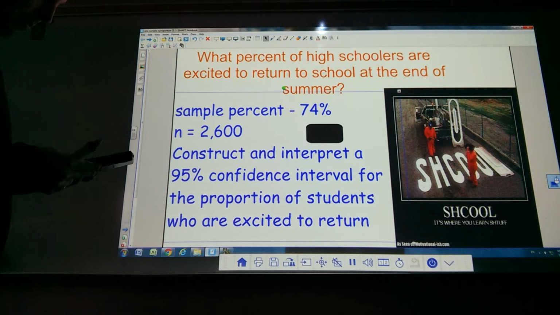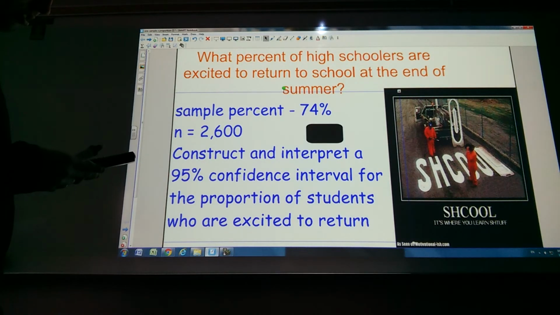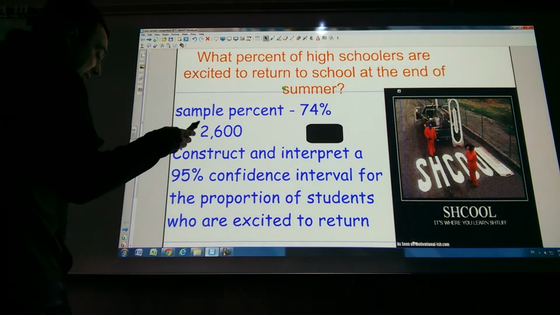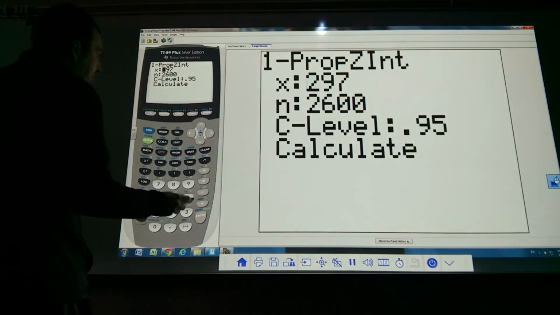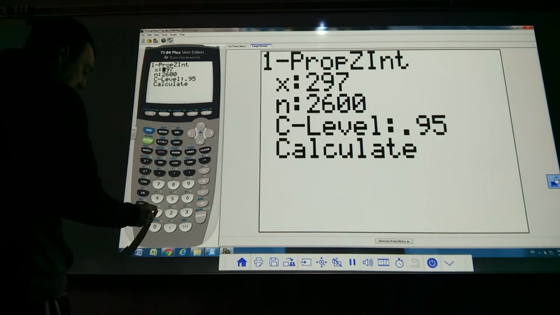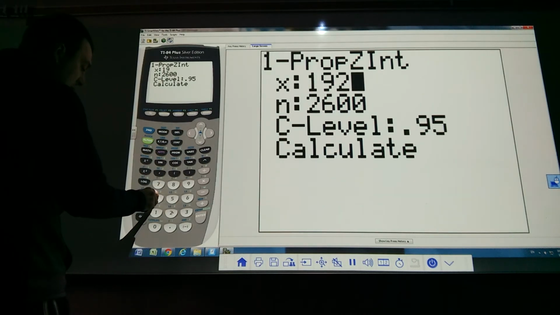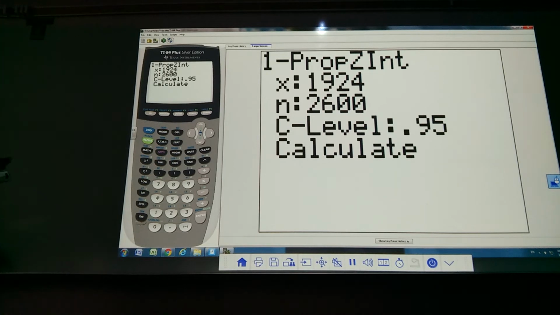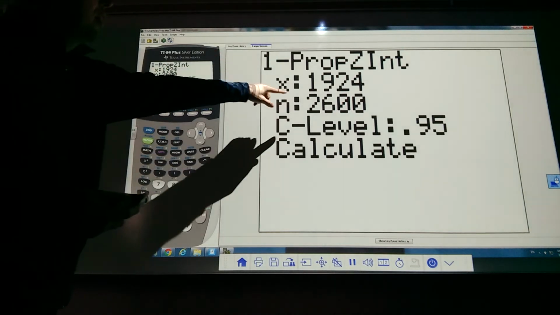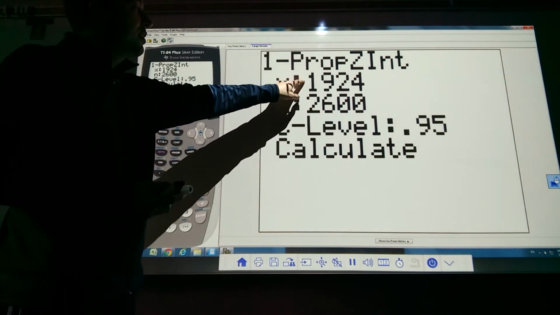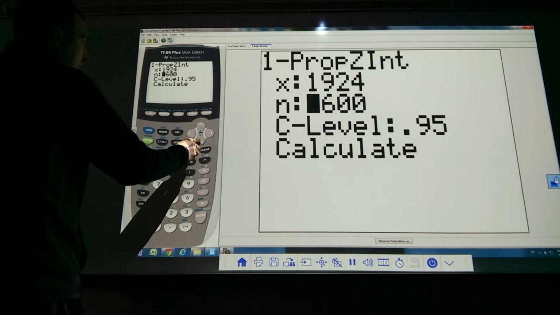You take 0.74 times 2,600, and we get 1,924. That's the amount of high school students that said yes. You take 74% of that. Okay, so you enter in the numbers. 0.74 times 2,600, that's how I got this number. And then you just go calculate.